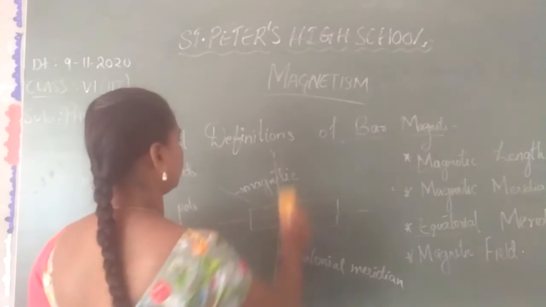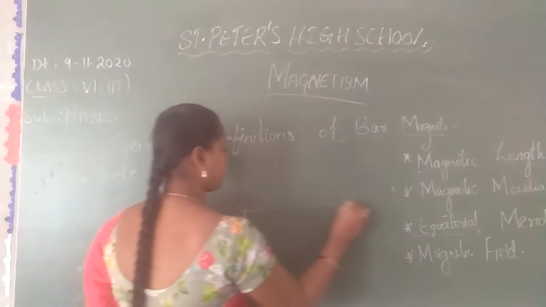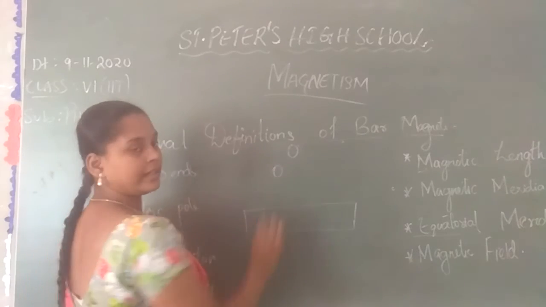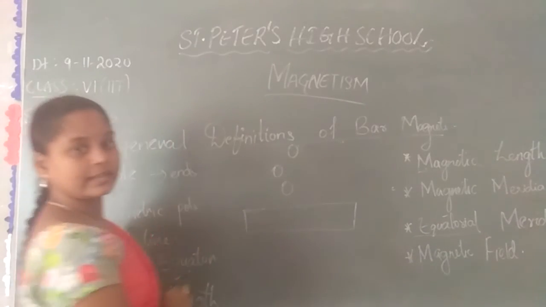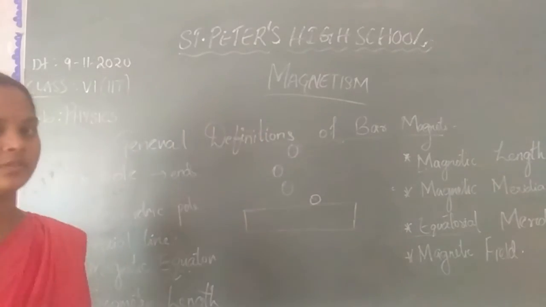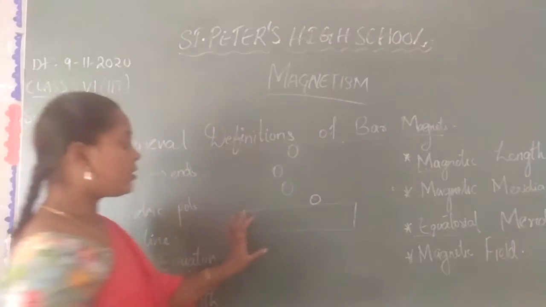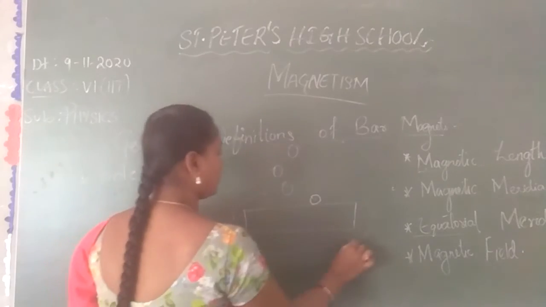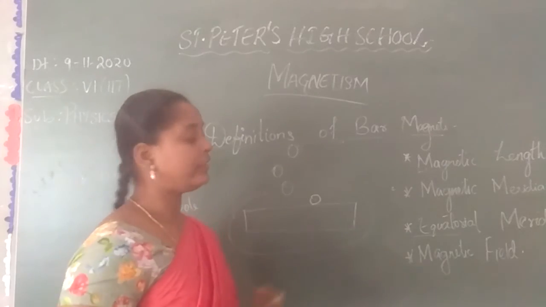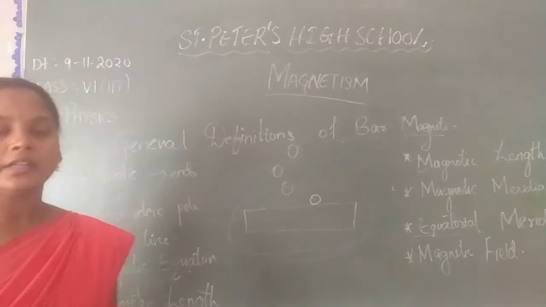Okay. Next is magnetic field. This is a magnet, right? If you place a coin here, it attracts. If you place it here also, it attracts. It pulls the magnetic object towards itself. That means this magnet has some power, so a force is acting around the magnet. That place where the magnet pulls other objects towards itself is called the magnetic field. Simply, the area around the magnet to some extent is called the magnetic field.